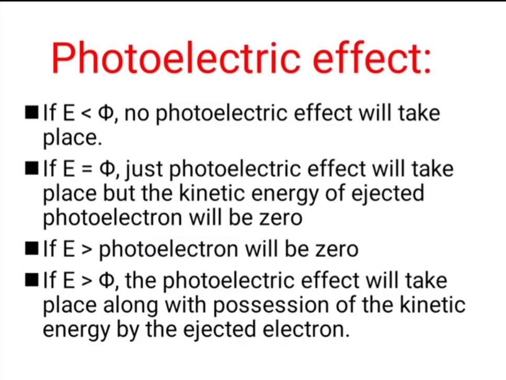So, these are the conditions. When h nu is less than phi, that is, the energy of the bombarded photon is less than phi, then there is no photoelectric effect. When E is equal to phi, the photoelectric effect will just take place, but the kinetic energy of the ejected electron is equal to 0. When the energy of the photon is greater than the energy of the photoelectron which is ejected, then the photoelectric effect occurs.